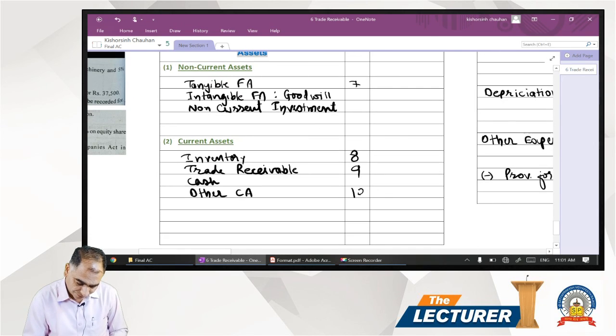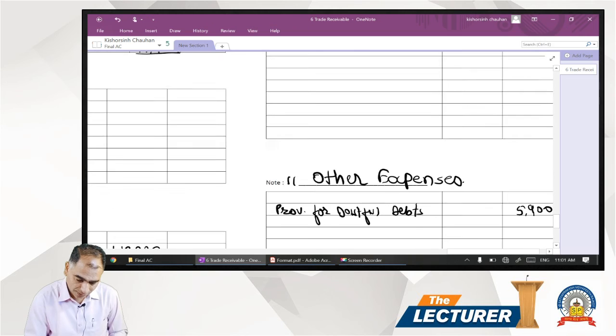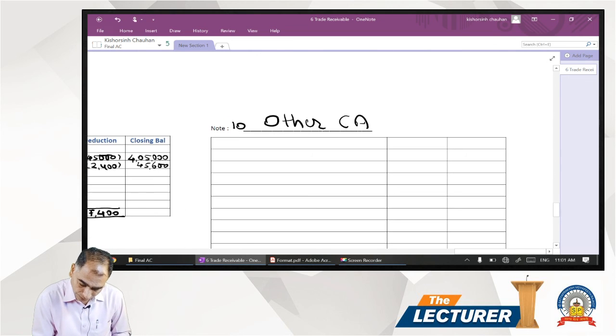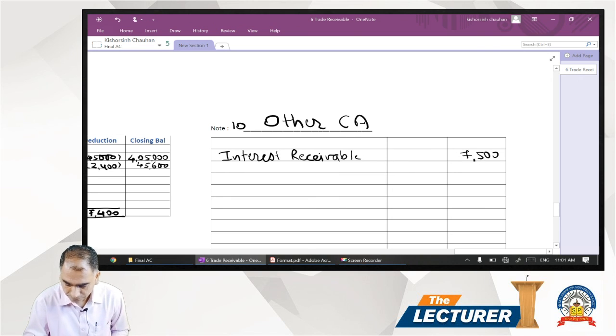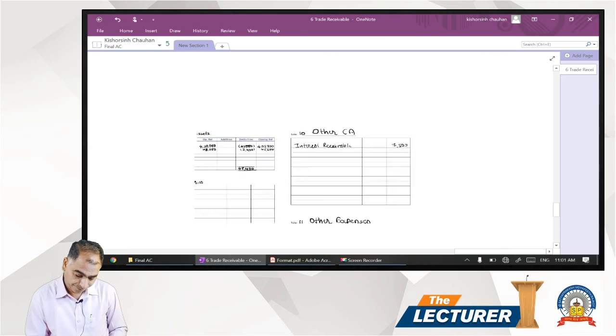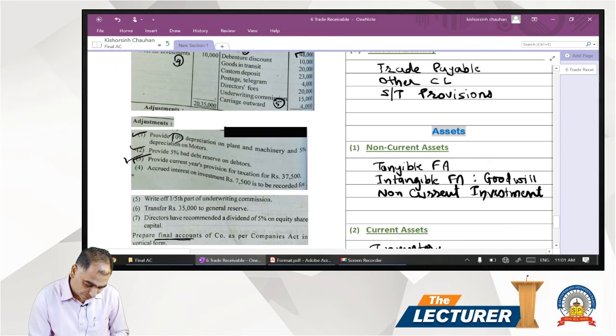In current assets, if you see, we have a separate other current assets schedule, note number 10. So we go to note number 10 where we have other current assets. Here we have interest receivable, it's 7,500. So adjustment number 4 is taken care of.